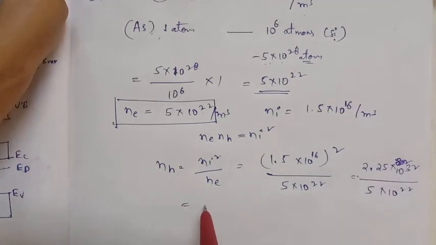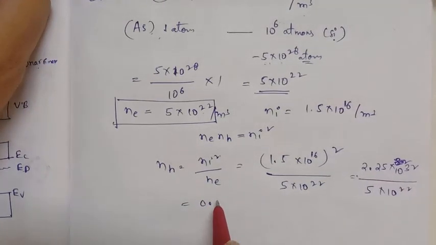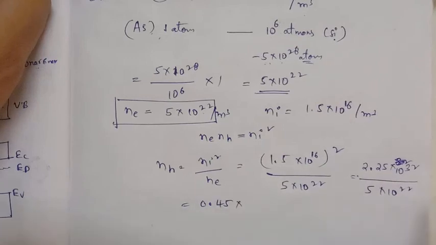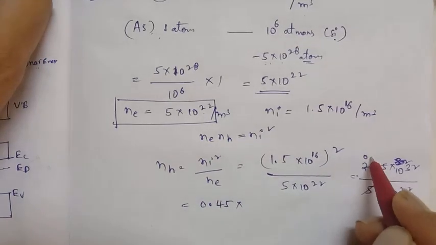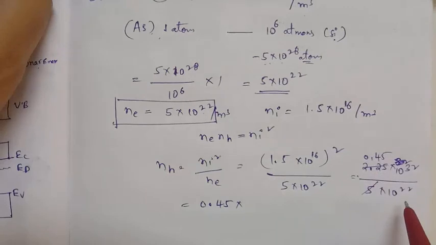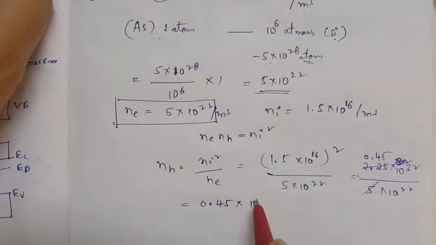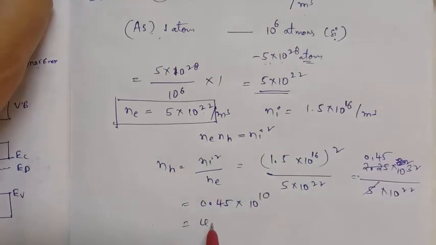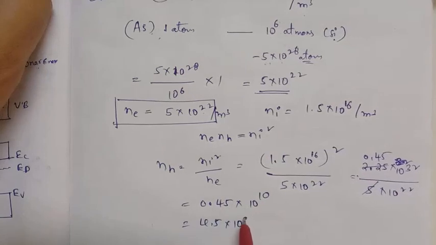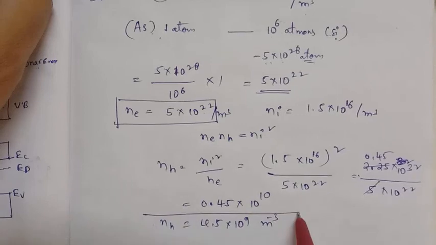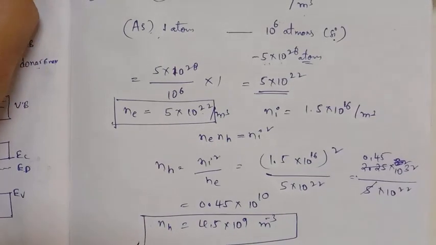Dividing by 5, we get 0.45 into 10 to the power of 10, or 4.5 into 10 to the power of 9 per meter cube. It is the number of holes. Okay, bye students.